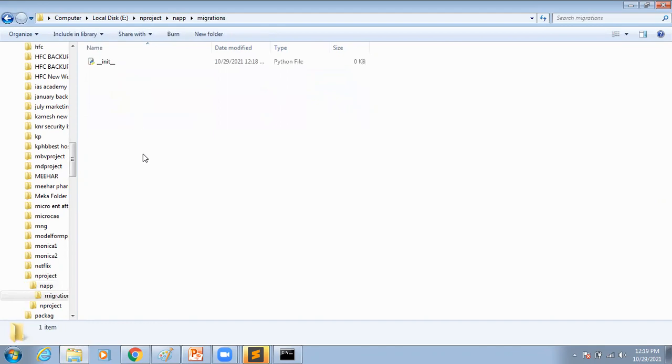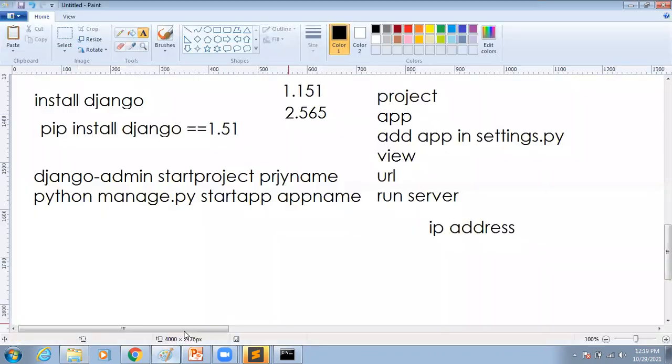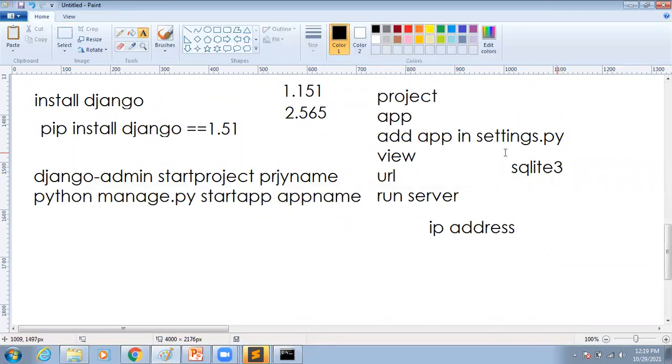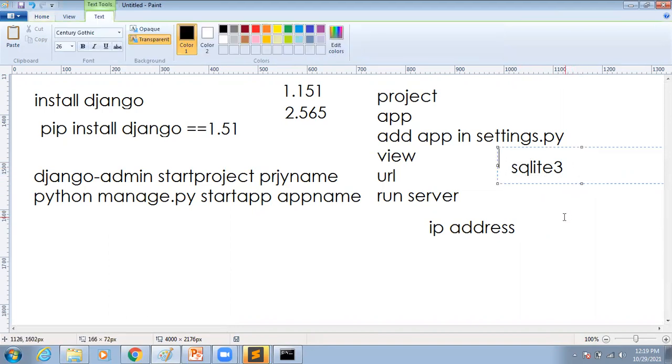If we are migrating something, normally whenever we have installed Django, whenever we have created the Django project, automatically they will give one default database called SQLite3. So by using SQLite3, we are going to work with databases, everything. So for example, sir, I don't know anything about SQL. How can I work with database? No need to know about SQL. Why? Because here we are going to write Python code only.